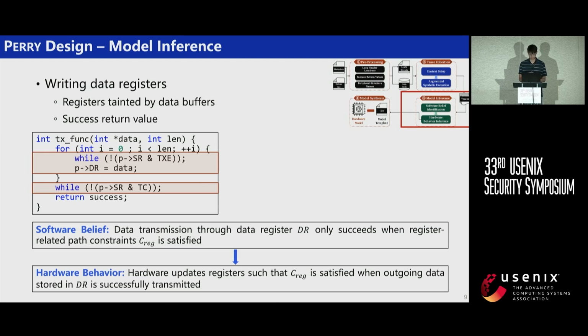Otherwise, the data transmission would just fail in the driver. So we have this hardware behavior. For example, we know the data register is DR, and the transmission fails if the TXE and the TC flags of SR are not set. So we know the hardware must set these 2 flags so that the data transmission can finish.